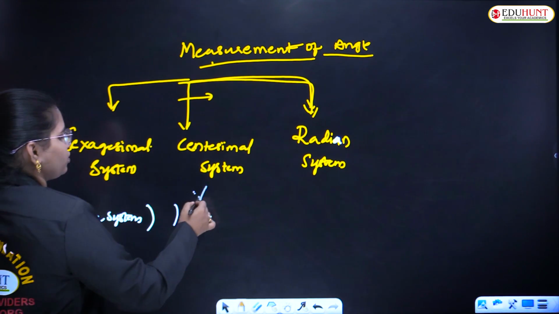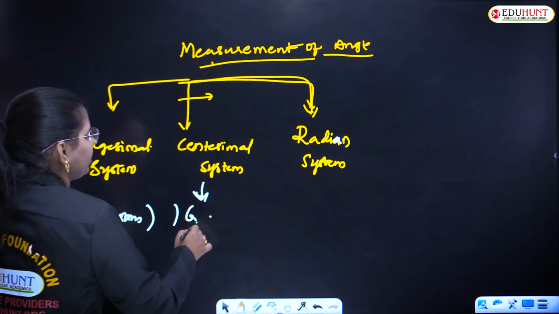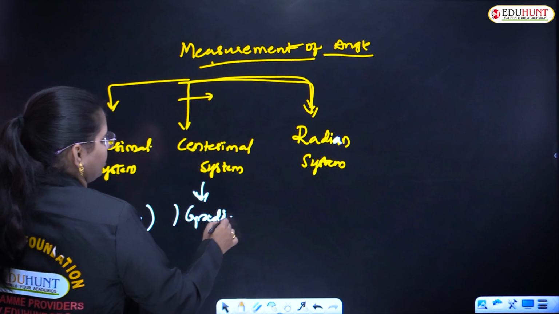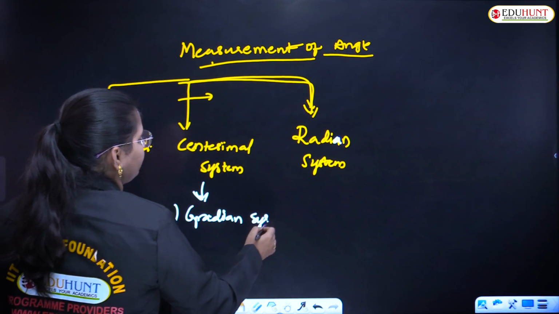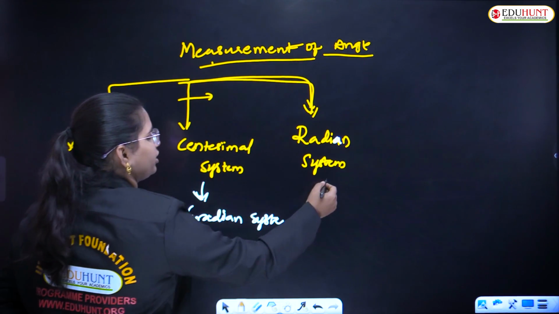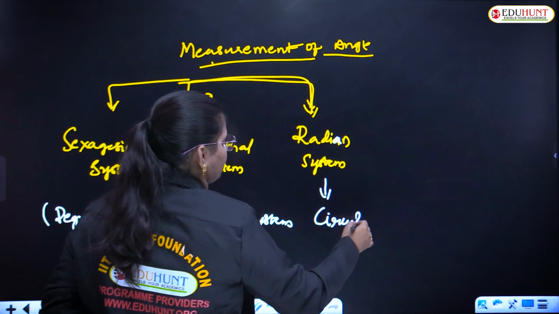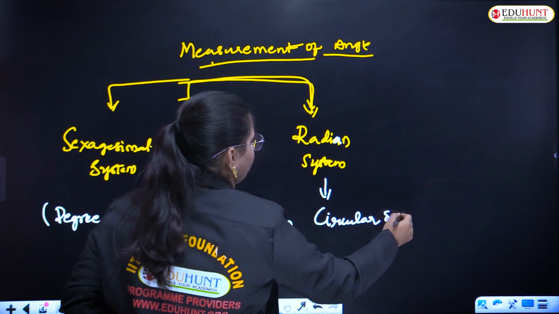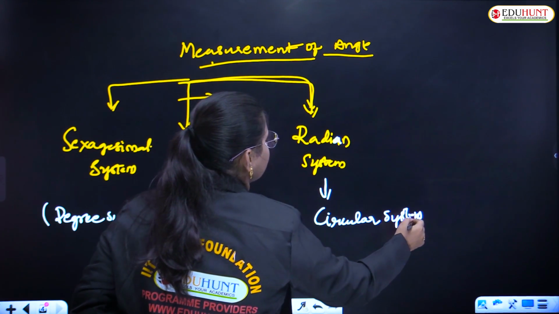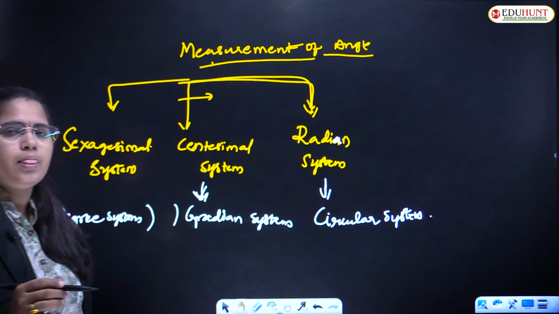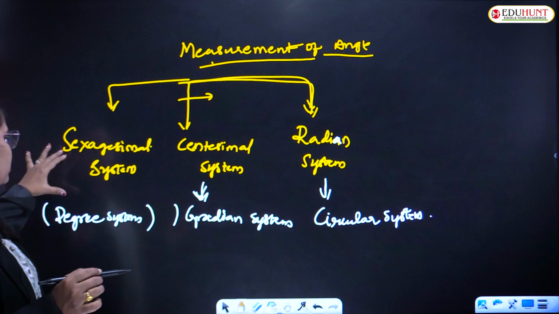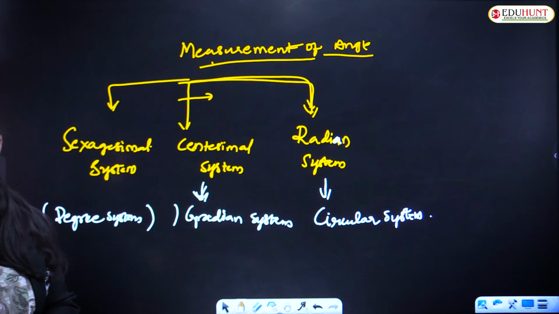The centesimal system is also called the gradient system. And the radian system is also called the circular system, right?